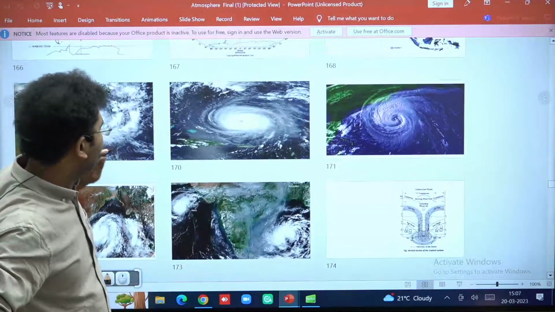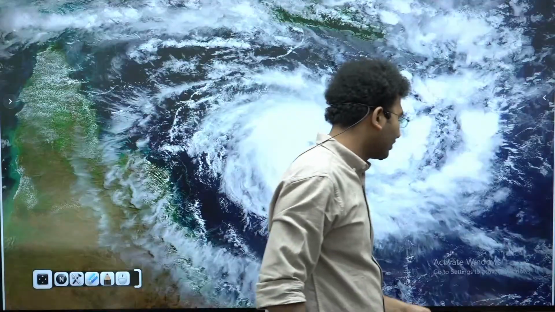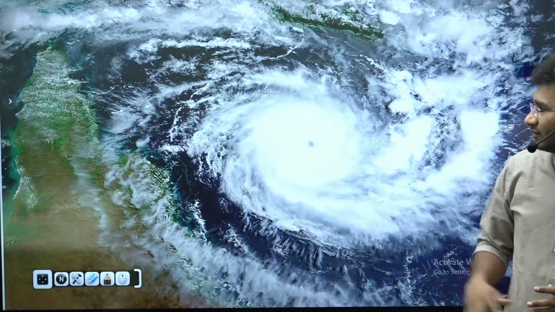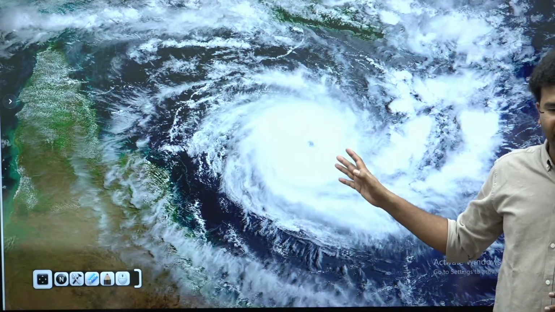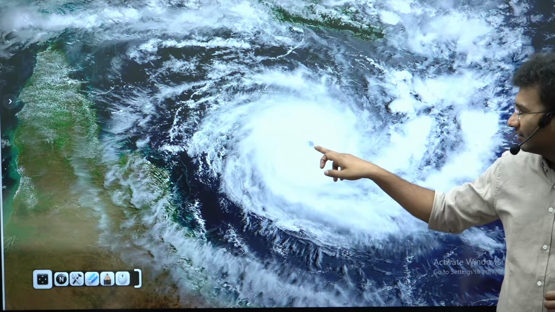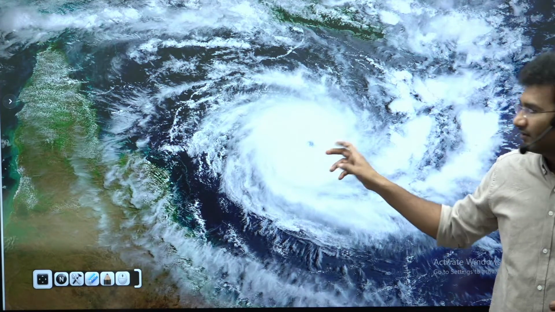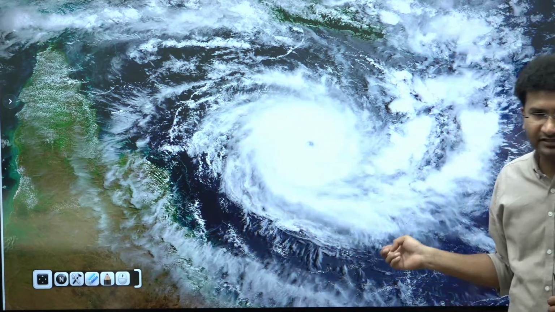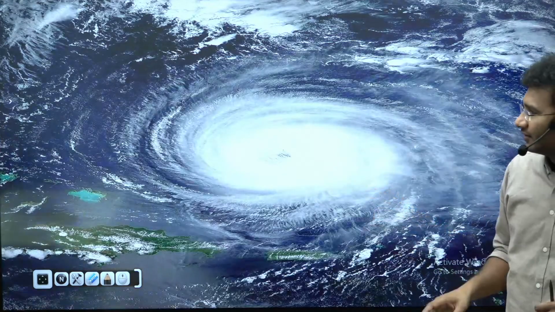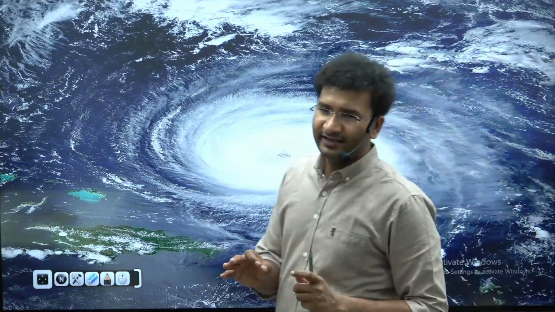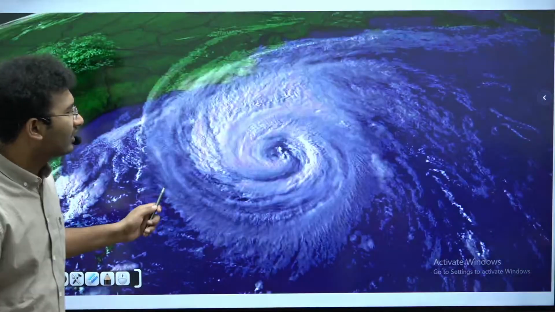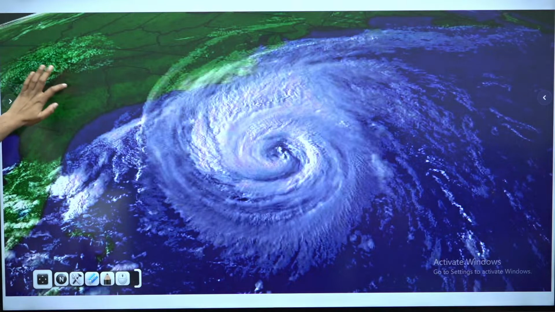Okay, before we start, let me show you how exactly the cyclone looks. So this is the tropical cyclone, and this is called the eye of a tropical cyclone, and this is how the circulation of the tropical cyclone takes place. Right? So India on an average will experience 10 to 12 tropical cyclones, and the damage that it is creating is very high. Right? So it is also very important for us to understand the type of tropical cyclones that are there.